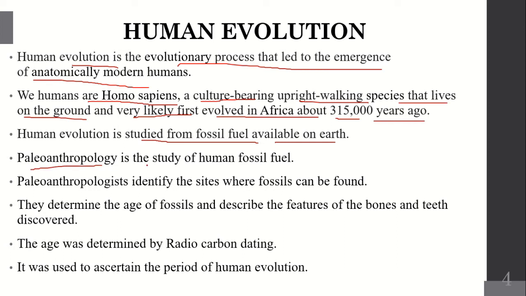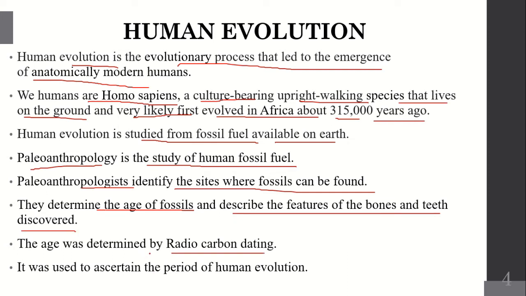Paleoanthropology is the study of human fossils. Those who study paleoanthropology are called paleoanthropologists. They identify the sites where fossils can be found. They do not just go and dig the ground. They get the evidence, and based on the evidence, they go in search of the fossils. They determine the age of the fossil and describe the features of the bones and teeth discovered.